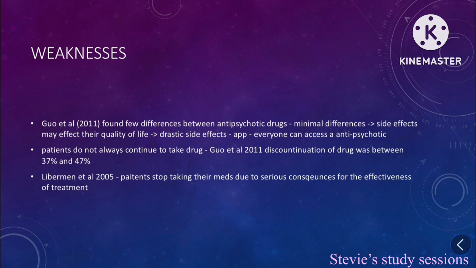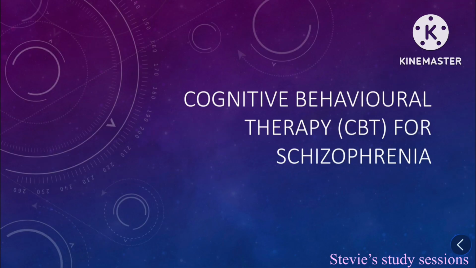2011 found that the discontinuation of drugs was between 37 and 47%. Lieberman 2005 found that patients stopped taking their meds due to serious consequences for the effectiveness of treatments. Cognitive behavioural therapy, or CBT, for schizophrenia as a treatment.